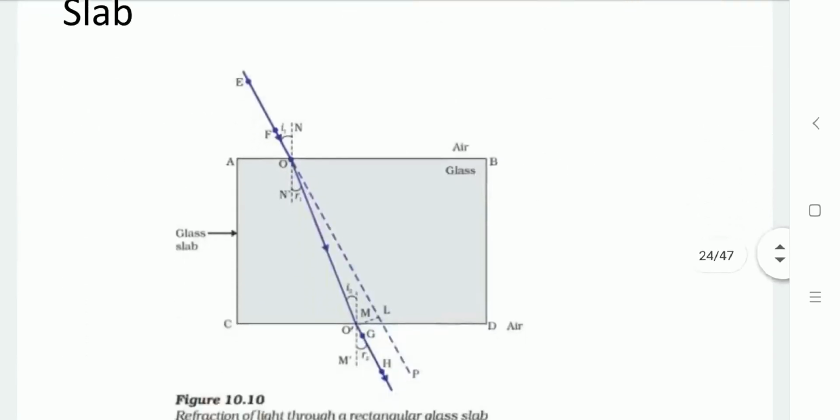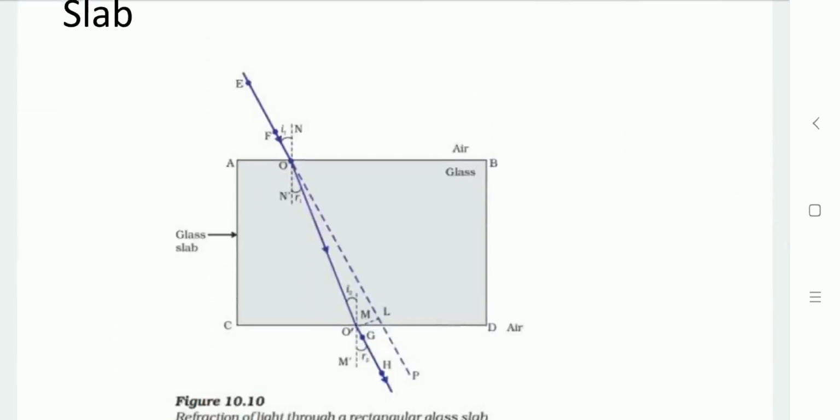So here, as you can see in the diagram, EO defines the incident ray, which is from medium 1, air. It is incident onto the surface AB, which is the interface between air and glass. Now that ray of light will propagate into the transparent medium glass, but here the propagation medium is different. So the direction will change and it will take the path OO dash. As you can see, it is not the straight path EOO dash.